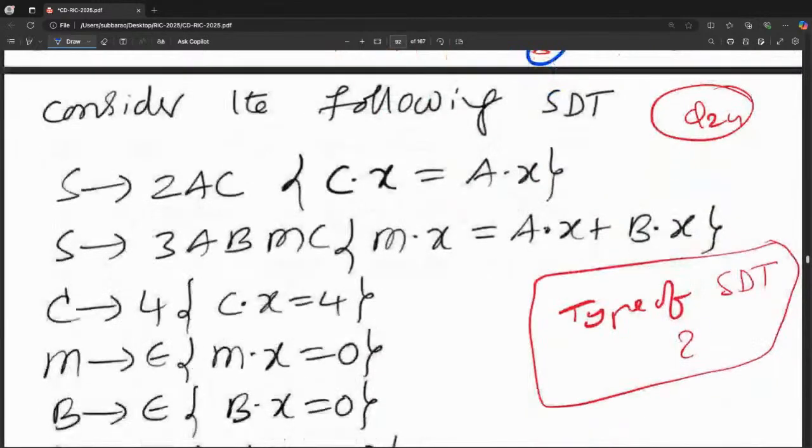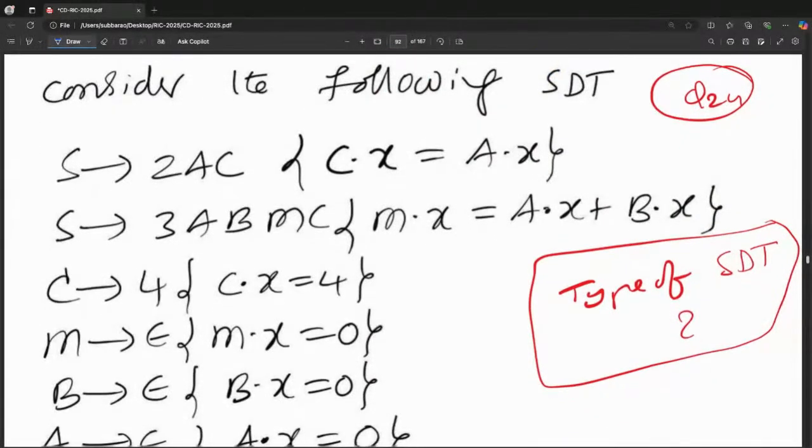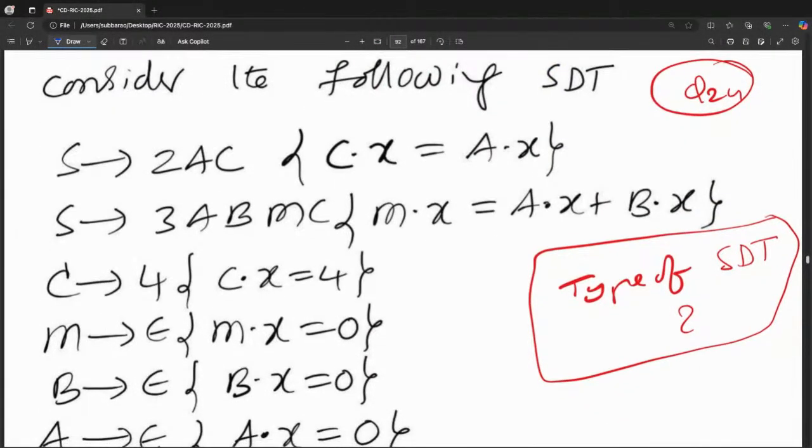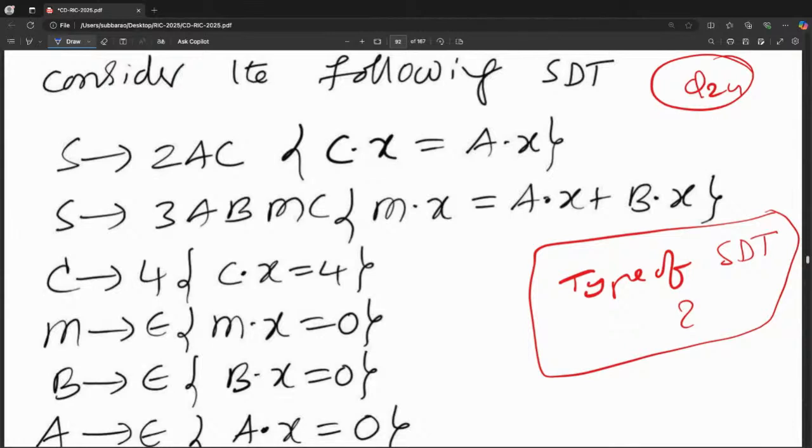Now go to the next one. What is the answer of this? Consider the following SDT. Which type of SDT is it? See this one: M is getting from both left siblings, no problem. C is getting from A, a left sibling, no problem.